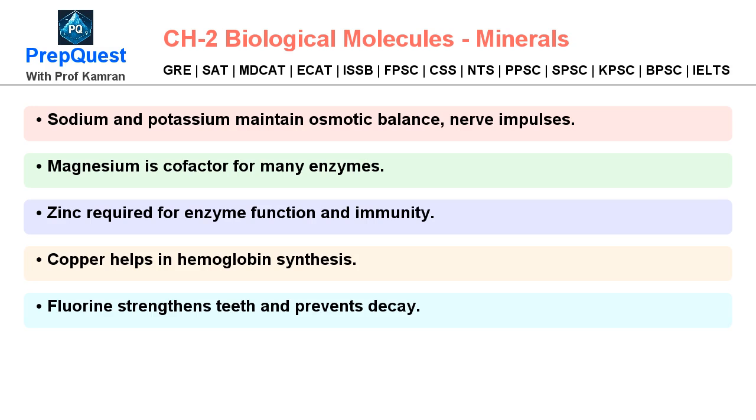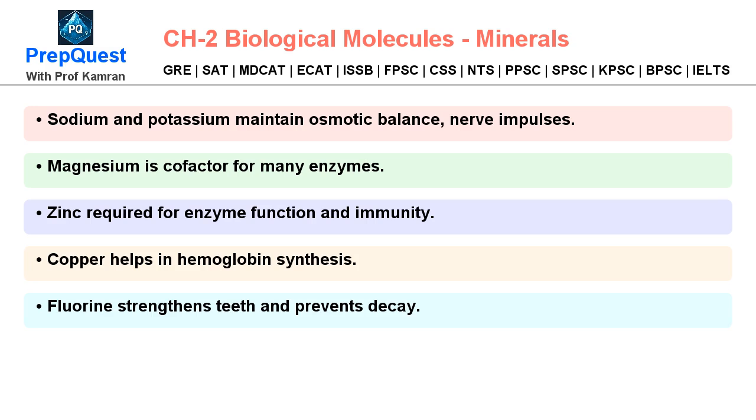Sodium and potassium maintain osmotic balance, nerve impulses. Magnesium is cofactor for many enzymes. Zinc required for enzyme function and immunity. Copper helps in hemoglobin synthesis. Fluorine strengthens teeth and prevents decay.